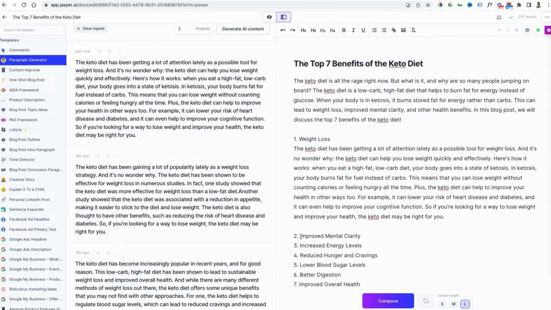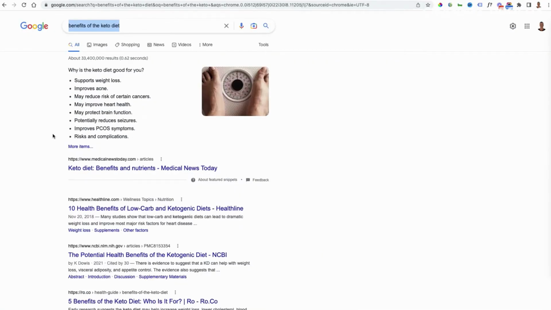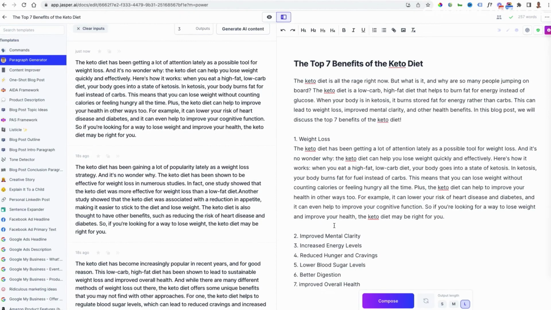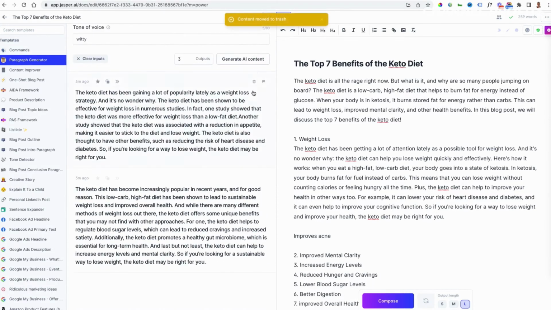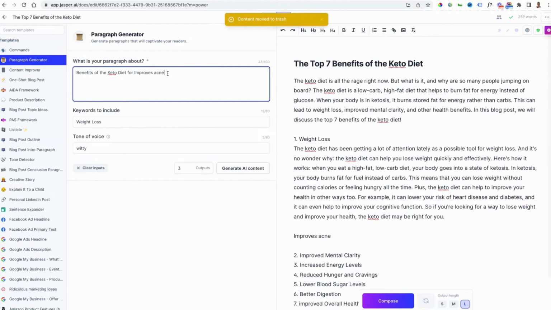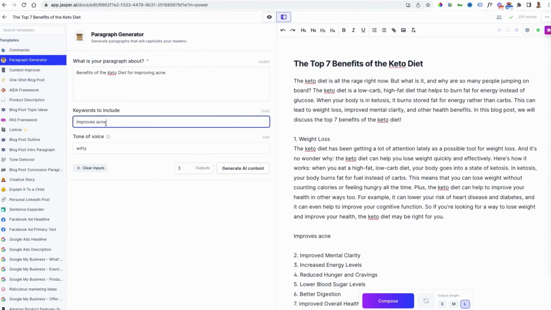But as I said a moment ago, let's say that you're not happy with these different points. You're actually going from someone else's blog post. So let's say we've got this post here. It supports weight loss, improves acne. I can say, okay, I like the improves acne one. So I want to take the title from here and bring that across. And I want that to be my next point. So let's go back up. We can delete these again. Okay, let's remove the weight loss part. So we can see for improving acne. And then go generate again.